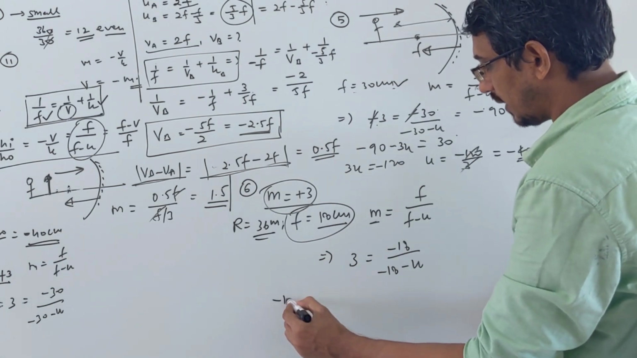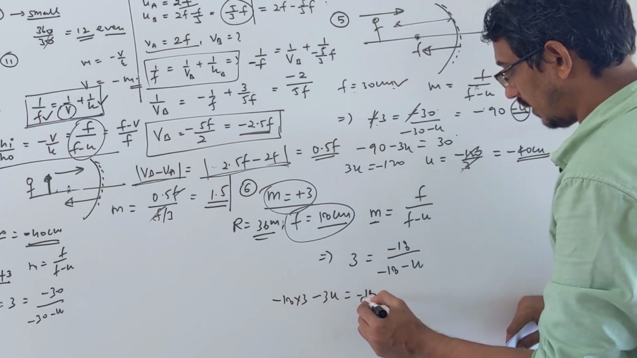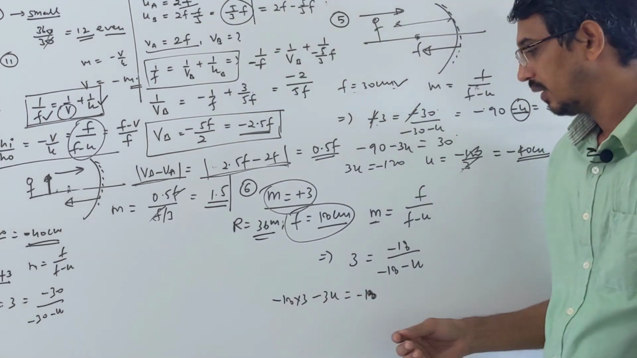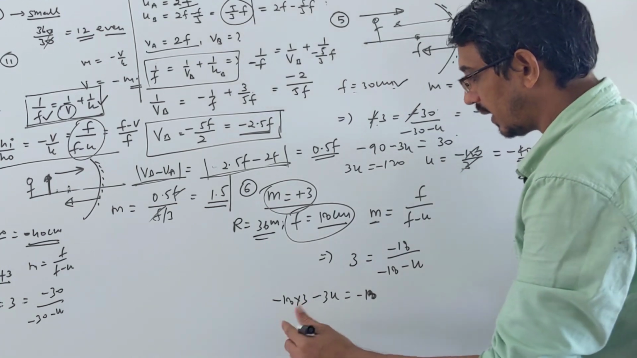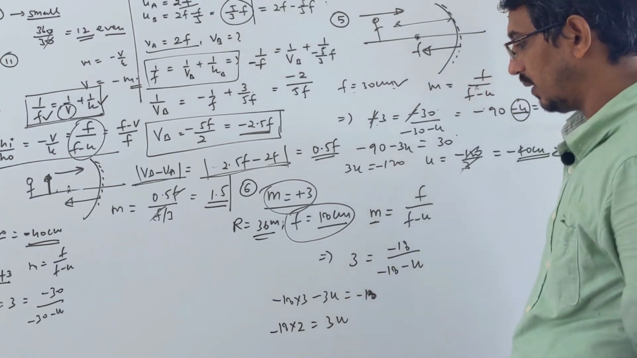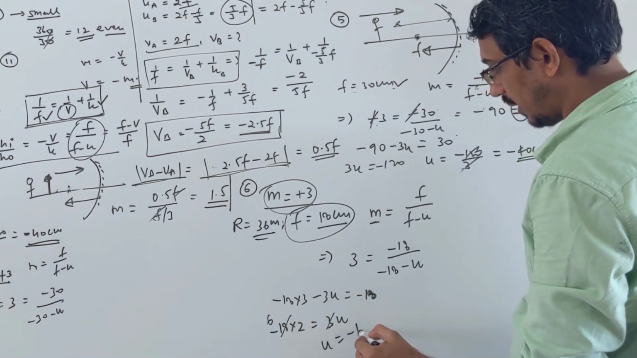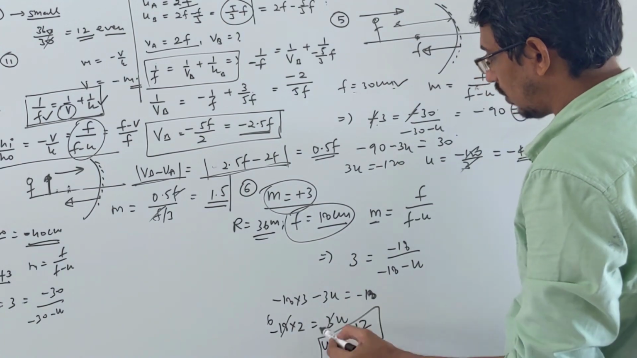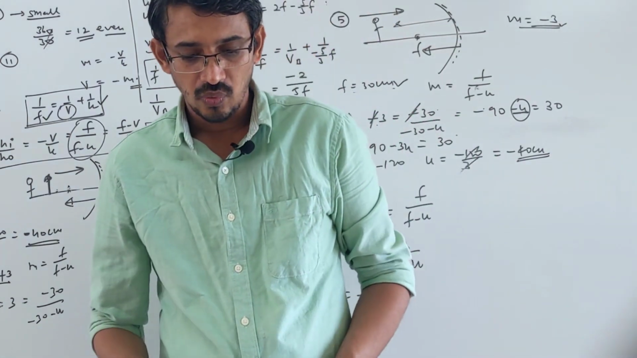So this is -18 times 3, and -3u is equal to -18 times 3, correct? Here 18 goes to that side, so one gets cancelled, and you get -18 times 2 is equal to 3u. Then 3 goes, -6 times 2, so u is coming -12, meaning the object should be placed again in this direction only, so that you get a virtual image.